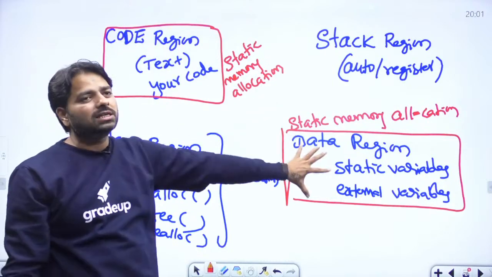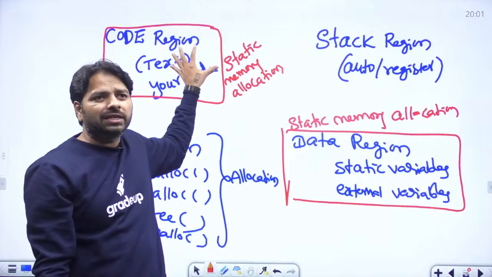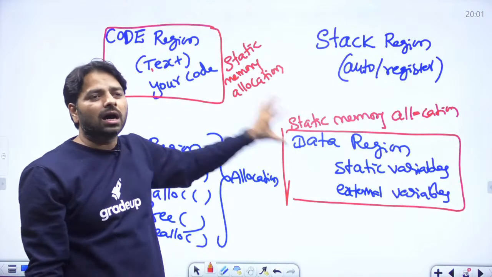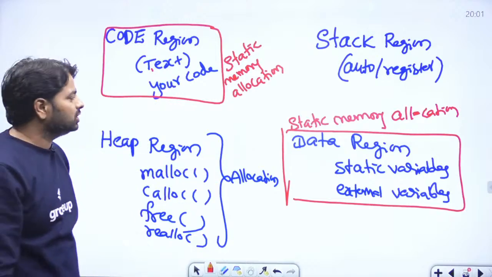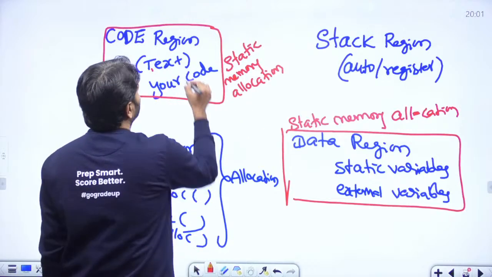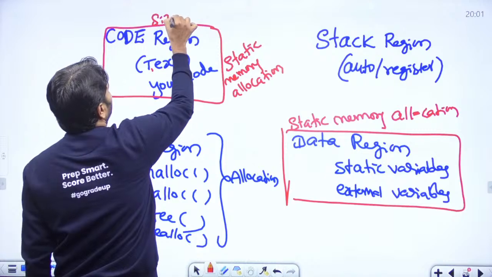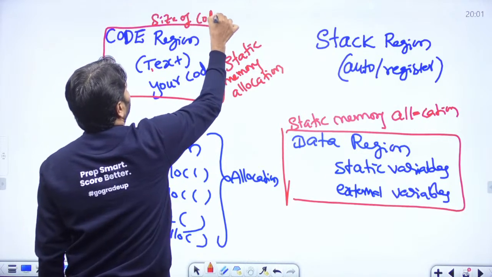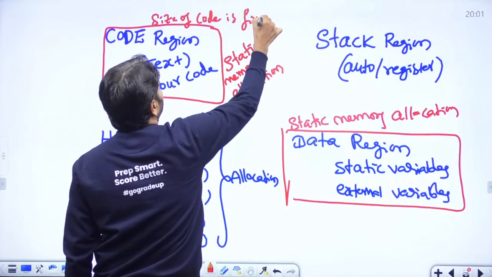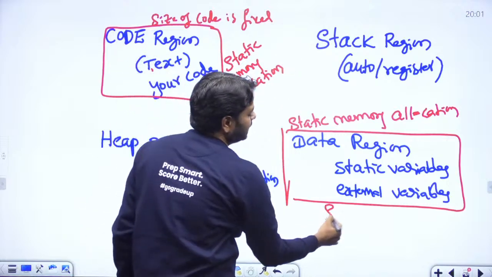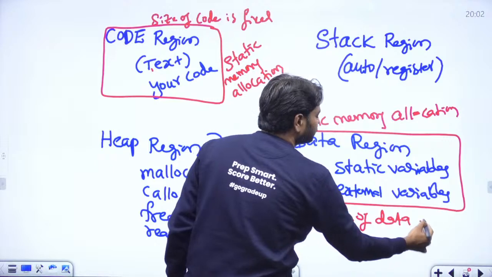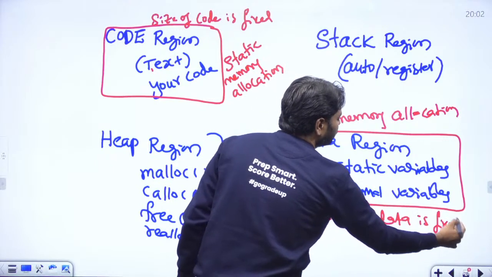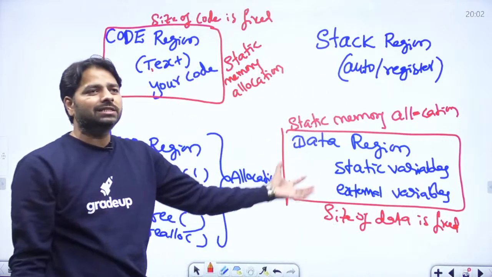Because size of the data and size of the code are known before execution. Size of code is fixed during execution, nobody can change. And size of this data region is also fixed, because your program is going to talk about how much size it is.